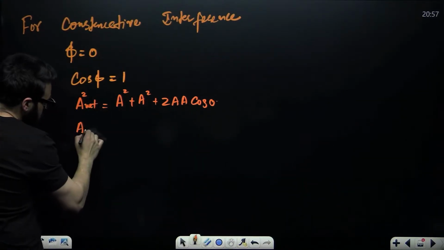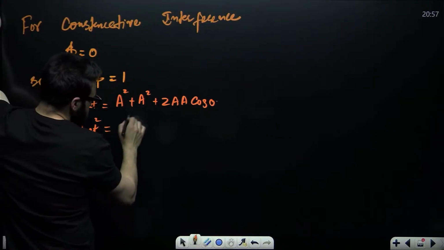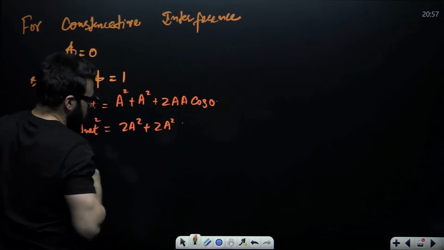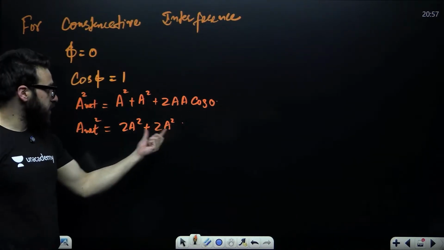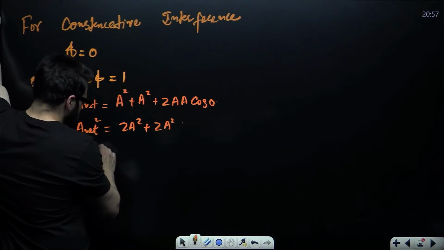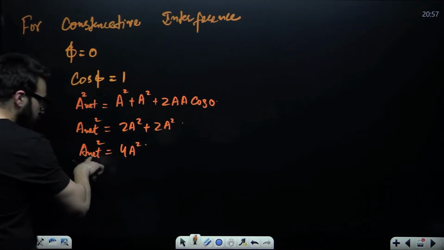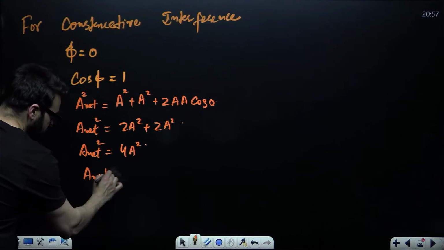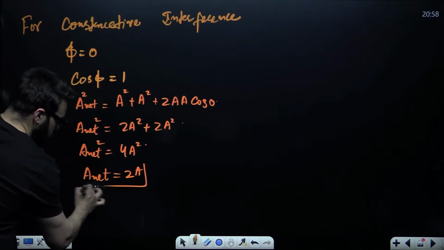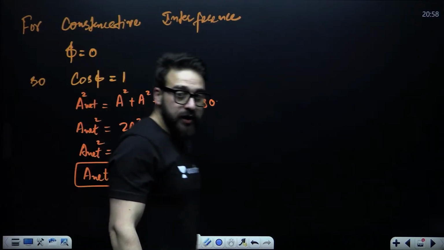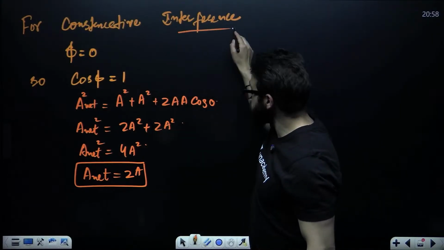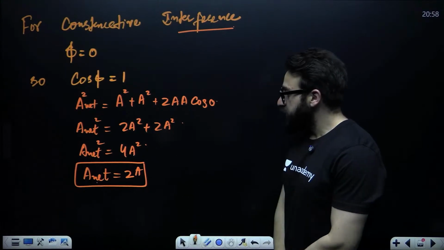Now, with A1 and A2 both equal to A, A net square will come out to be 2A square plus 2A square, since cos 0 is 1. That is 4A square. Now take the root over here. A net will come out to be root 4A square, that is 2A. That's what I was explaining: when phi is 0, cos phi is 1, and in case of constructive interference, the net amplitude is 2A.